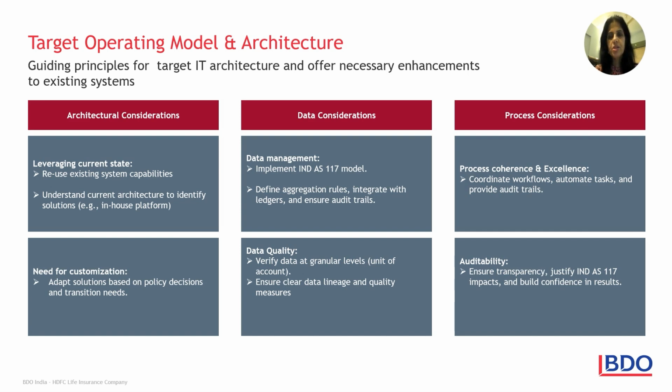The process considerations: how fast you want it, how do you want to automate, what is the audit trail you want, what steps do you want to intervene at, do you want to check in between whether everything is going right, or you want to check at a particular point in time. Any customization that you need to do, because of the way you run your business, or there could be some group reporting. So that will also require some customization. Of course, the quality of the data and audit trail. So these are all things which will go into the target operating model and the architecture.